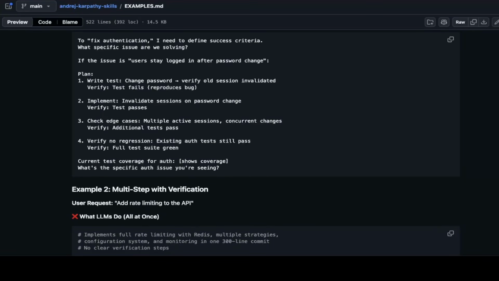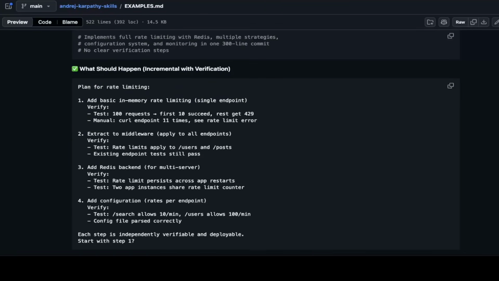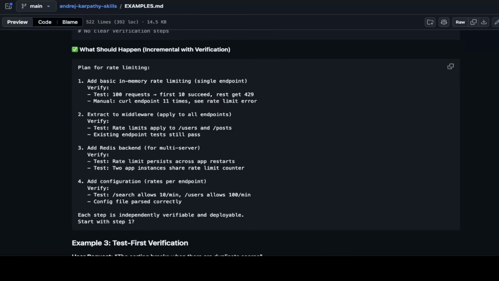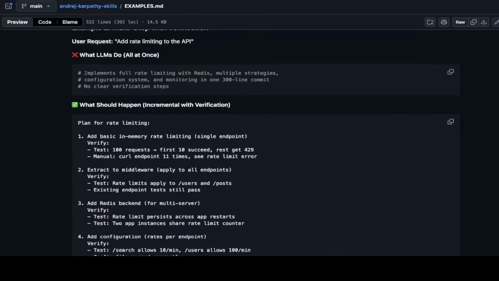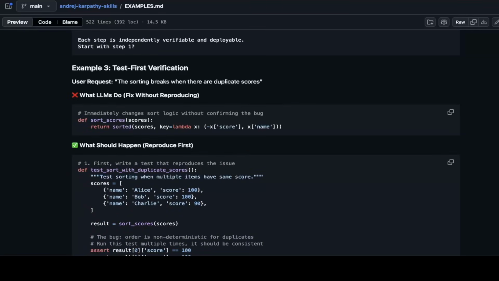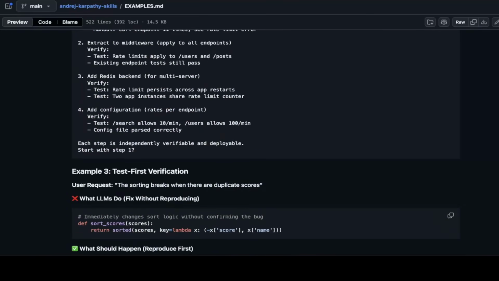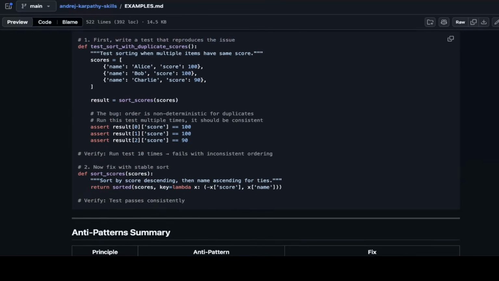They usually require you to run unit test coverage of about 90% or up, meaning that it covers all the code base. So this is the test-driven approach. And what should happen, right? This gives you another example to show that test-driven is very important. And they give a third example, test first verification, which means they actually give 3 examples. Test-driven development is very important to validate before you do anything, right?